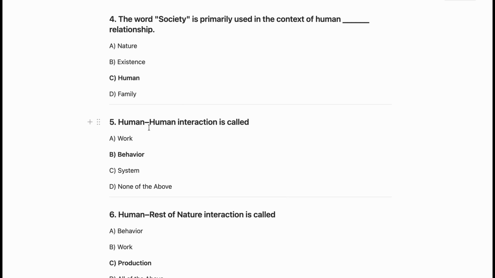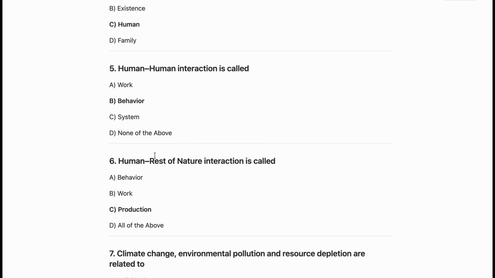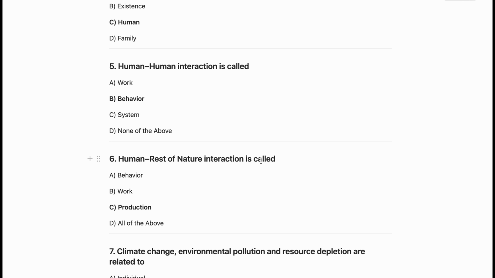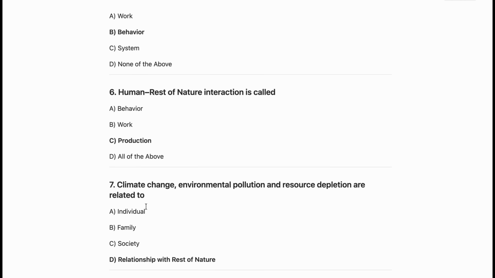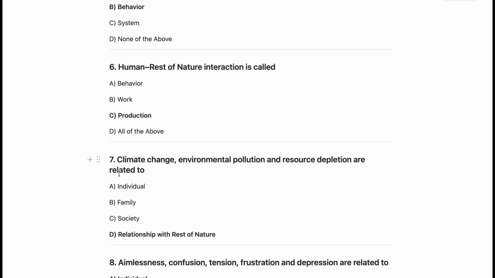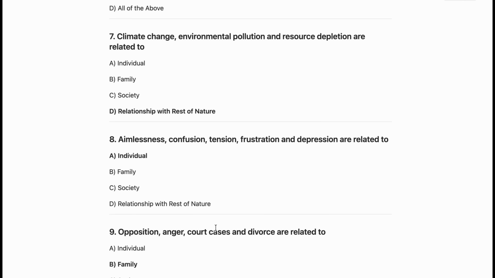Fifth question from module 4, which is human to human interaction is called behavior and human to rest of the nature interaction is called production. Now the next question is climate change, environmental pollution and resource depletion are related to relationship with the rest of nature. So D is the correct answer.